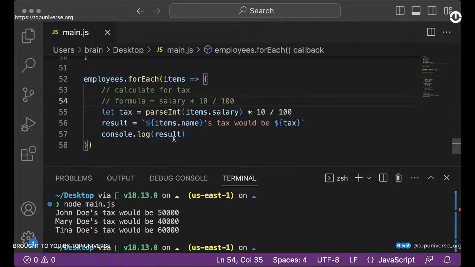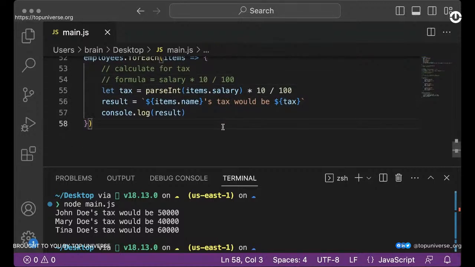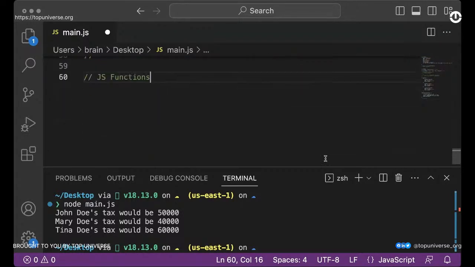All right, so this is just the example that I will be giving you here. The next thing we'll dive into would be a function, right? So we're going to be working with JavaScript functions now. But I'll be taking some questions in the chat, so if you have any question, please drop it in the chat. I think your attendance will be shared very soon.